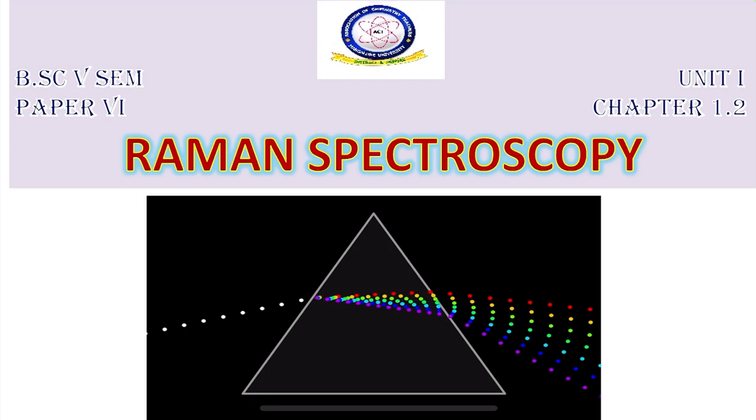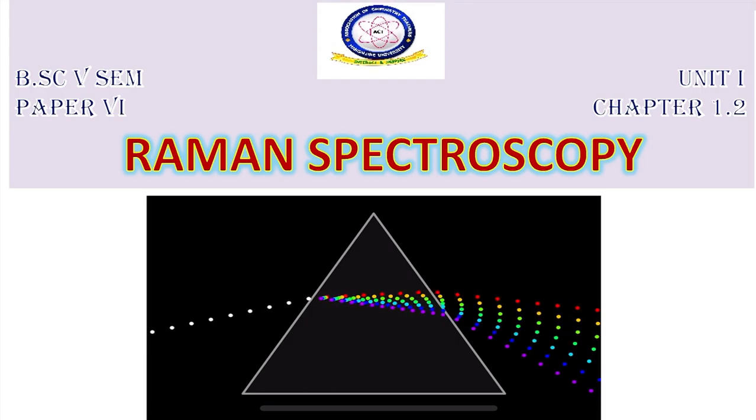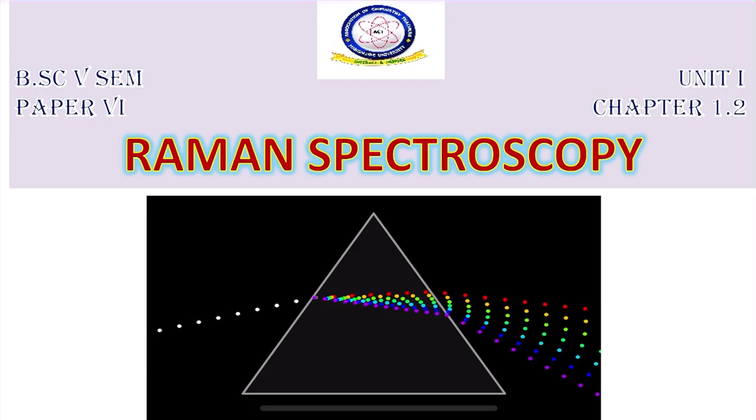So in this session, I am going to start explaining about Raman spectroscopy. Under chemistry paper 6, unit 1, chapter 1.2, we are going to deal with Raman spectroscopy.